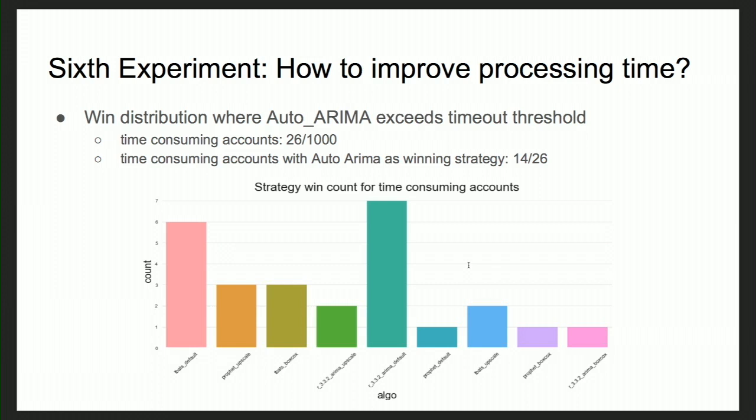So out of all the 1,000 accounts, there were 26 accounts, or 26 unique time series, which would have timed out in case of auto-ARIMA. But out of those 26, there are only 14 unique time series or accounts which have R auto-ARIMA as the winning strategy. And as we can see, this graph reflects how many times, out of those, each strategy is winning. So R auto-ARIMA with no transformation is winning the most, with a count of 7.